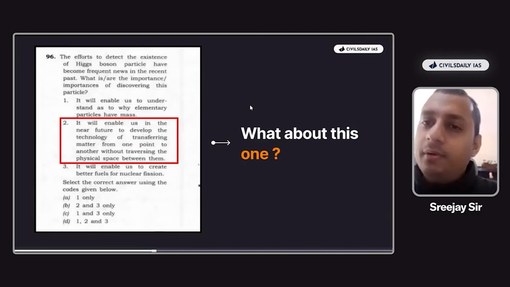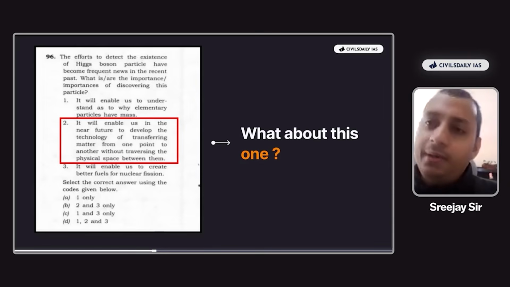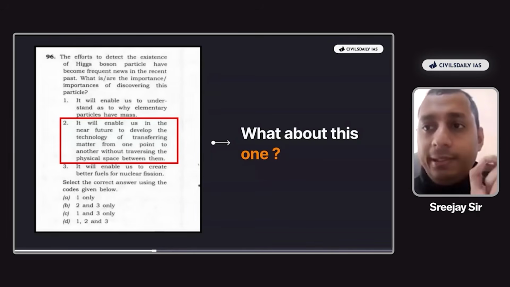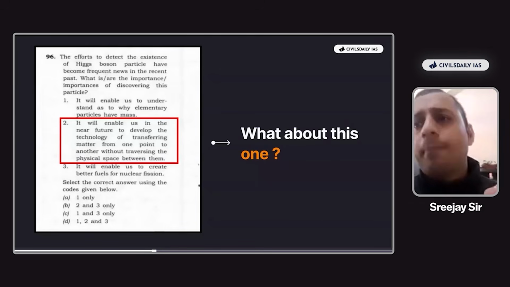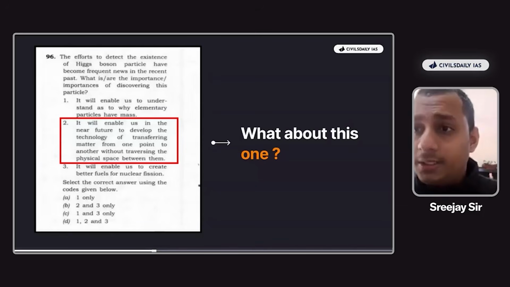Now, can we use our 1,000 years later or the 1 million years later logic here? Can we use the logic that, okay, fine, it can be used, let's say 1,000 years later? So how can UPSC prove the same? No. That is why UPSC have introduced the word near here. When the word near is introduced, we cannot go with our 1% logic and say that it can happen 5,000 years later. Near means probably 5 years, probably 10 years. Now, can UPSC say that?